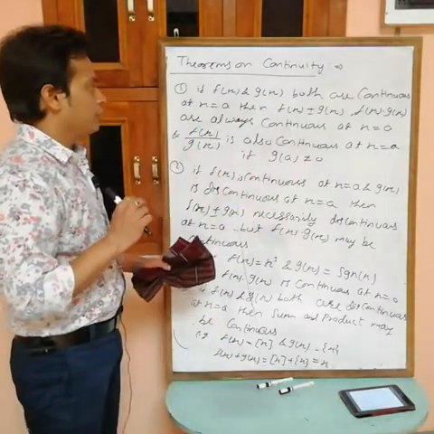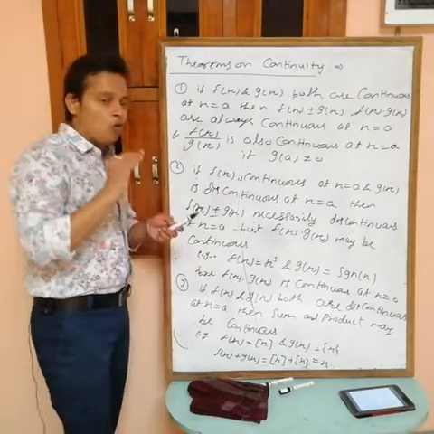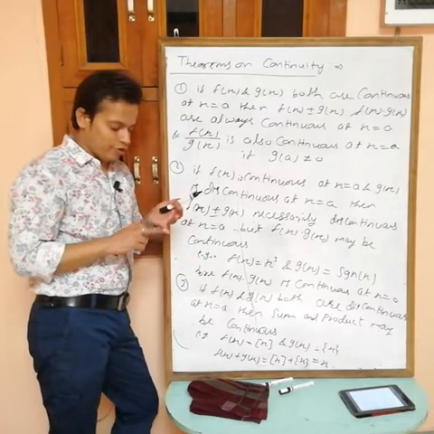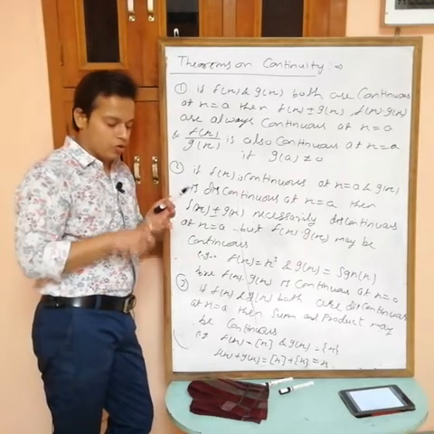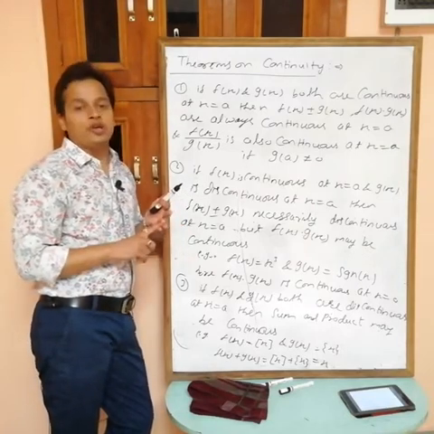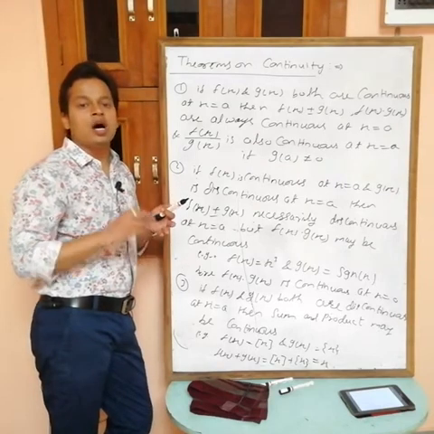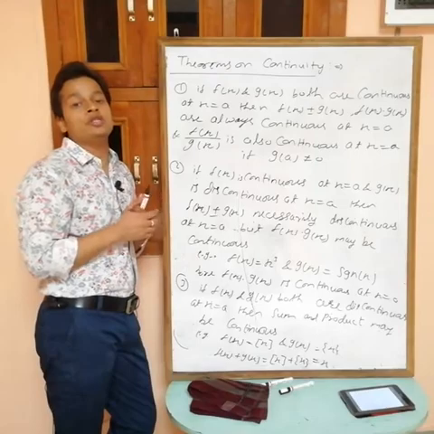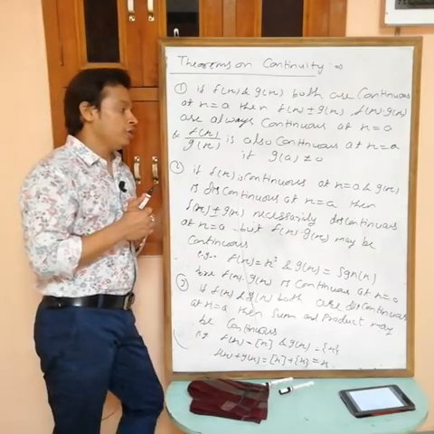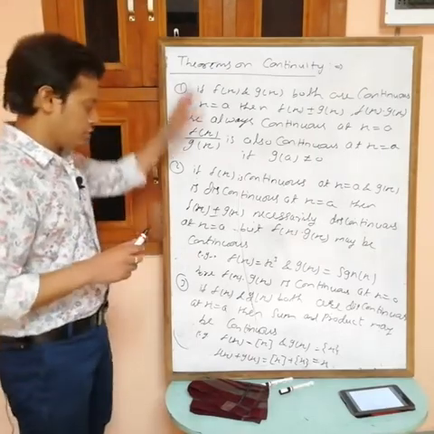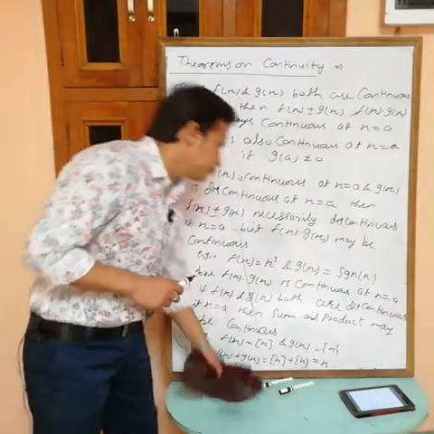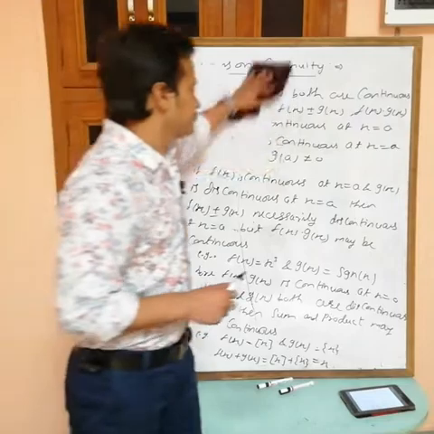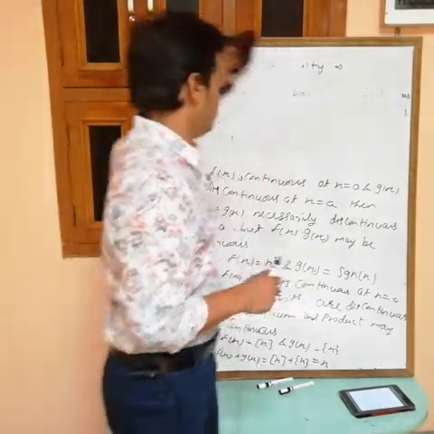Now remember one thing, that all the polynomial functions are always continuous. Polynomial function, trigonometric function, logarithmic function and exponential function, these functions are always continuous at every point of their domain. Okay, write down.